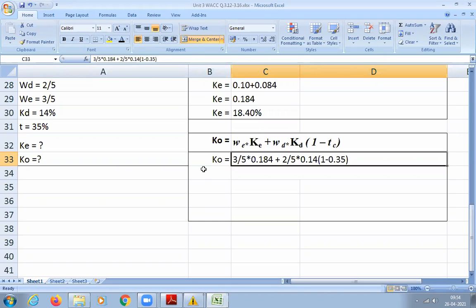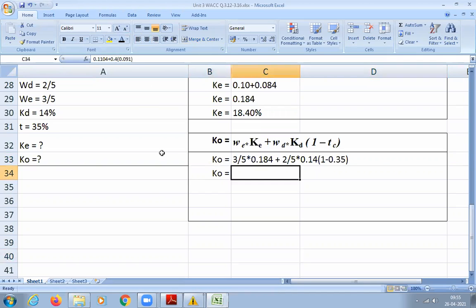This is what you'll get in the formula: 3/5 into 0.184 plus 2/5 into 0.14 into 1 minus 0.35. Did you understand the substitution, what you have done? Any doubt?